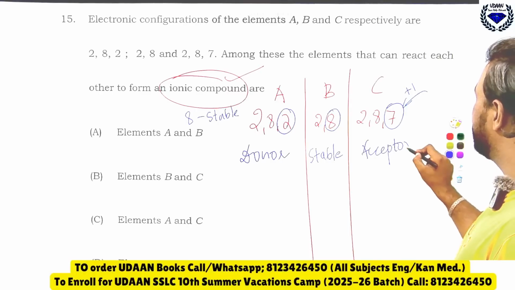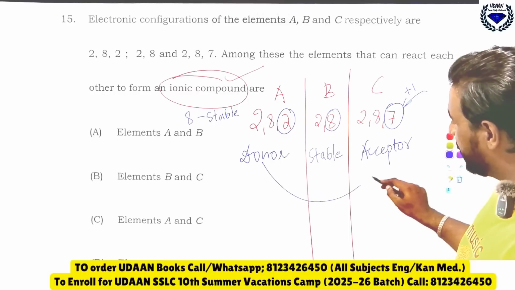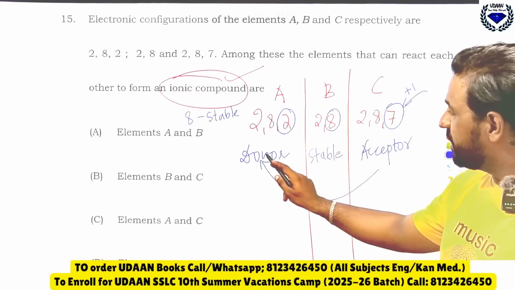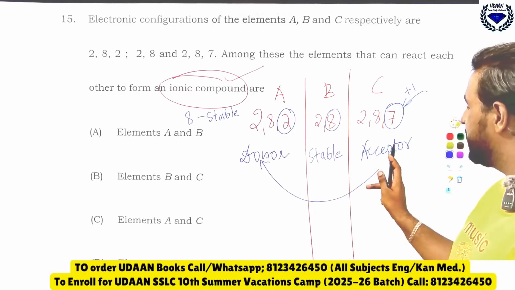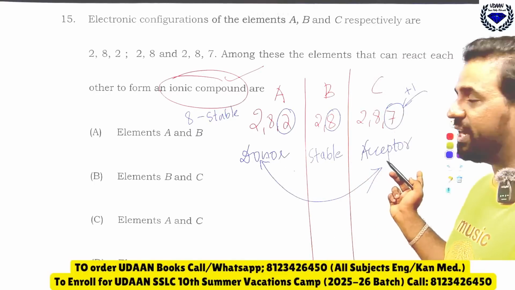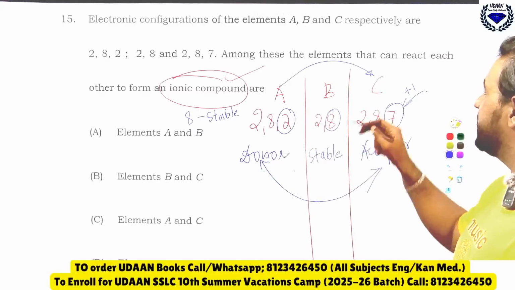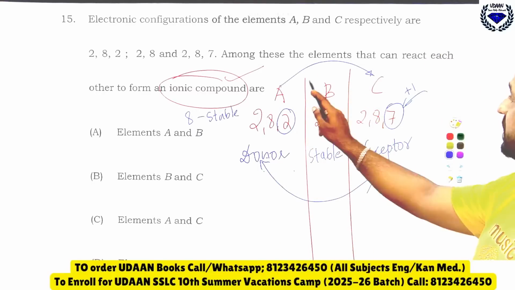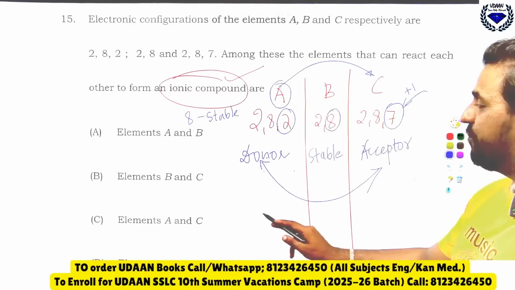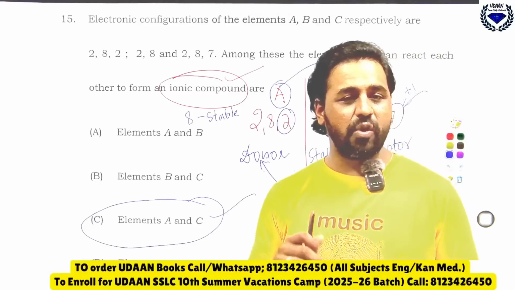Now the donor is A, and the transfer of electrons from A to C will happen, from metal to non-metal, because C is accepting, it is a non-metal, and A is giving, it is a metal. Therefore option C is the right answer because only A and C will form the ionic compound here. I hope you got the clarity.